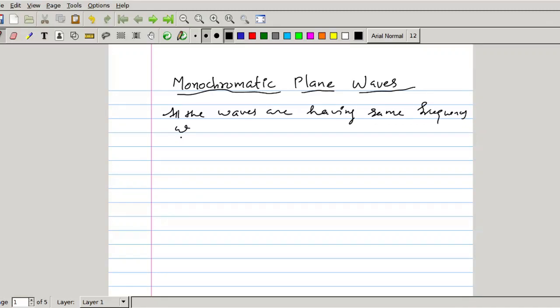So if they are having frequency omega, then it is called monochromatic wave. Monochromatic, single color. That means frequency remains same for all the wave.